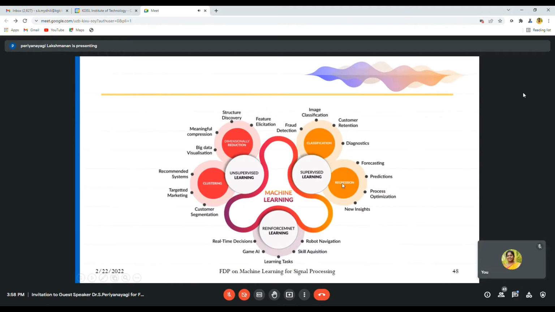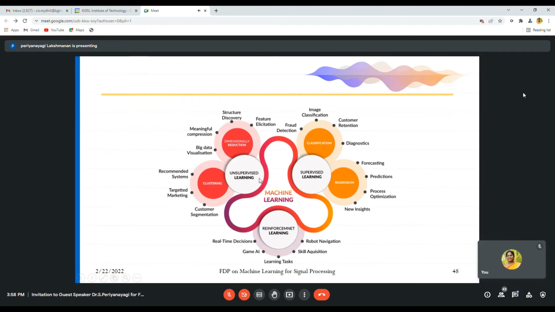Classification and regression. Classification covers fraud detection, image classification, customer retention, diagnosis. Machine learning algorithms can be used in n number of applications. Regression: forecasting, prediction, process optimization, new insights, etc. Reinforcement learning: robot navigation, skill acquisition, learning tasks, game AI, real-time decisions.